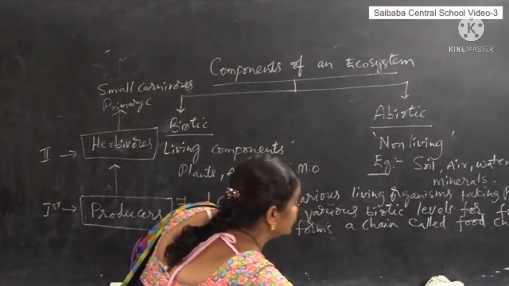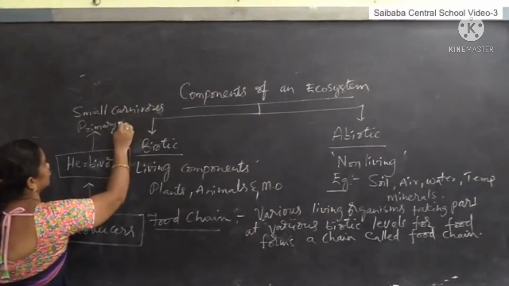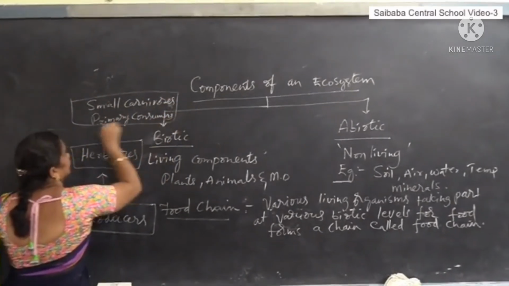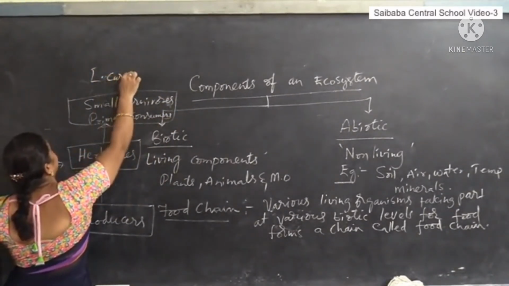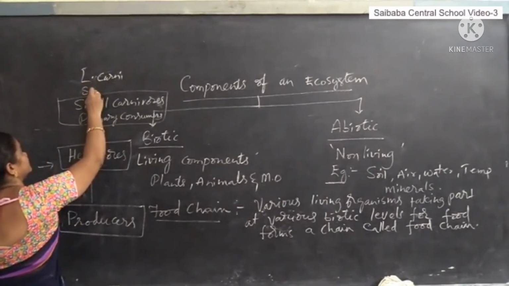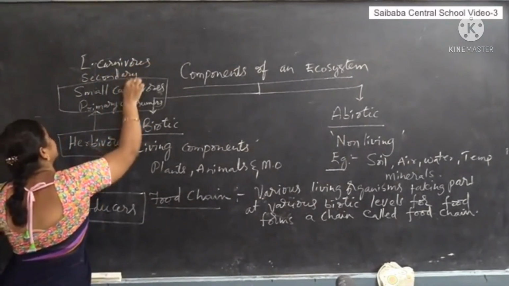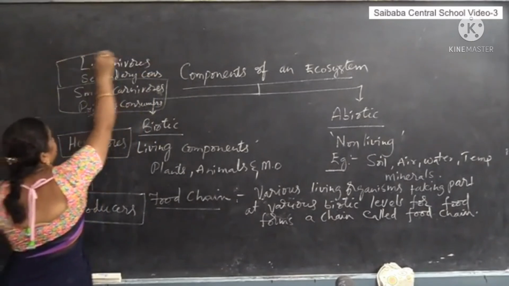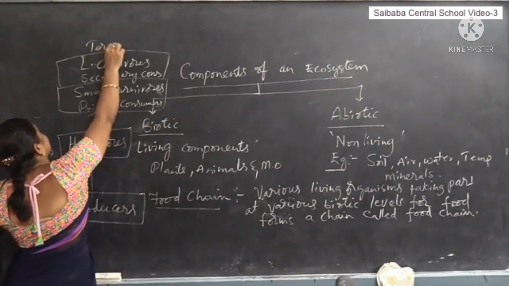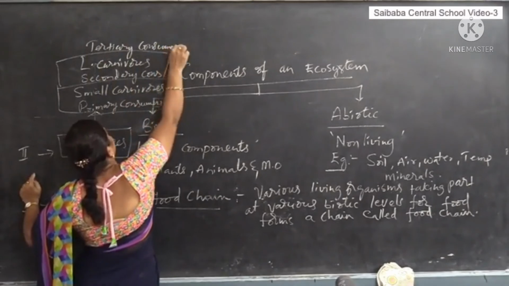The third trophic level is occupied by small carnivores or primary consumers. Small carnivores are eaten by large carnivores, which are called secondary consumers. And the last and final trophic level is occupied by tertiary consumers, which come under the omnivores category.